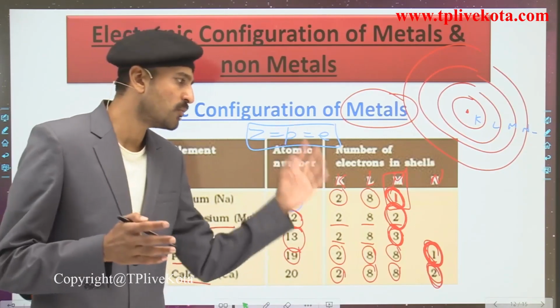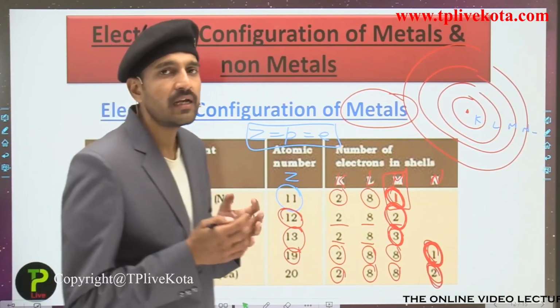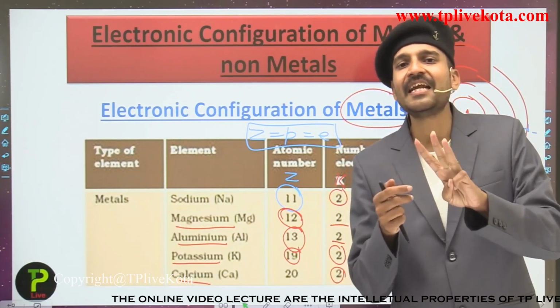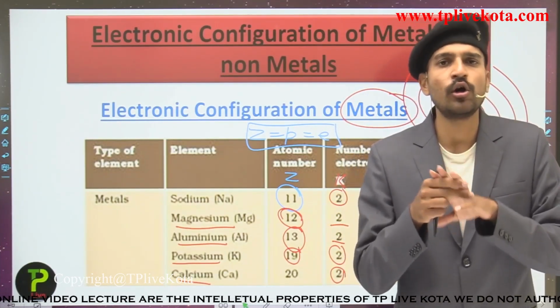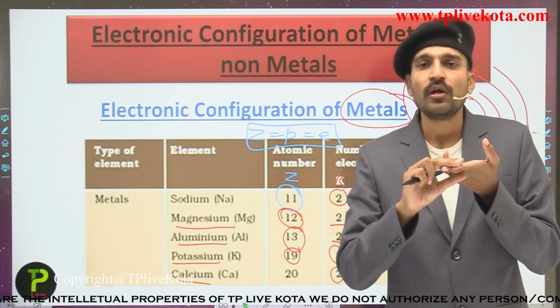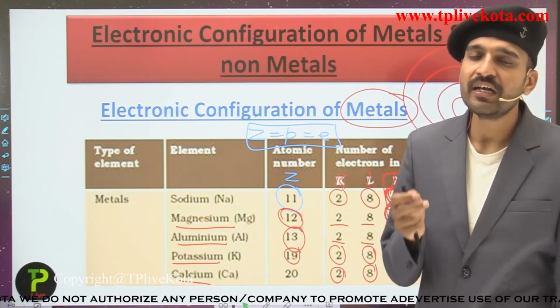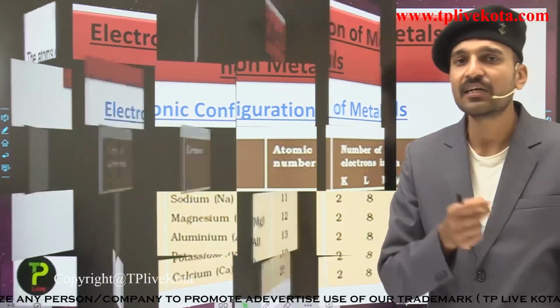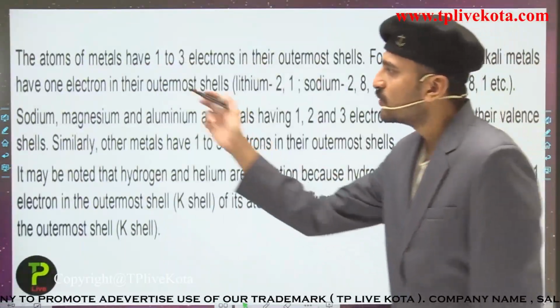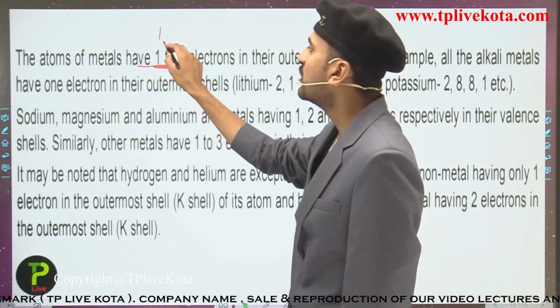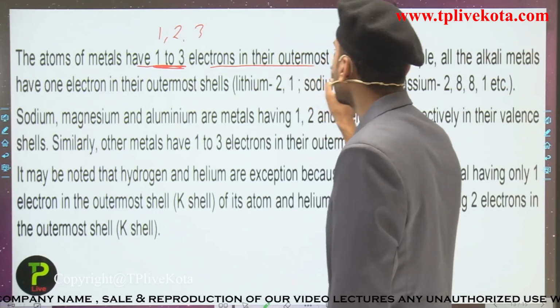So what do you observe over here? We observe here that the metals have either 1, 2 or 3 electrons in their outermost shell, or the valence shell. So this electronic configuration is important: the metals have either 1 electron, 2 electrons or 3 electrons in their outermost shell. Just reading it out, the atoms of metals have 1, 2, 3 electrons in their outermost shell.